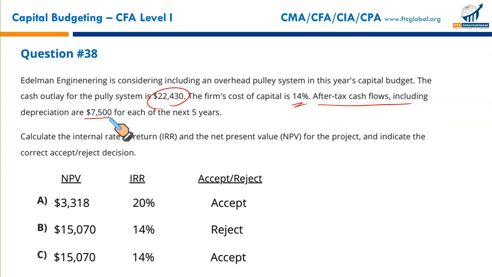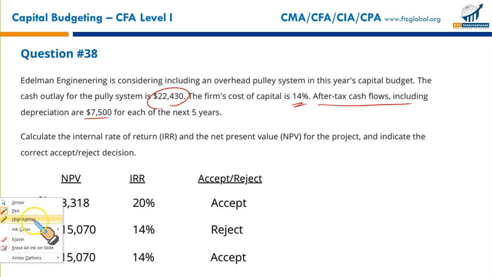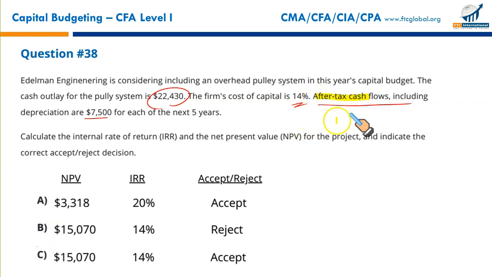Now, this is something very interesting, needs some debate. Cash flow should not involve any impact of depreciation, or it shouldn't include depreciation. After-tax cash flows, including depreciation, sounds like a paradox, two things that cannot exist simultaneously. Either it's an after-tax cash flow, or if the depreciation is netted off in the income, it's not cash flow, it's net income.